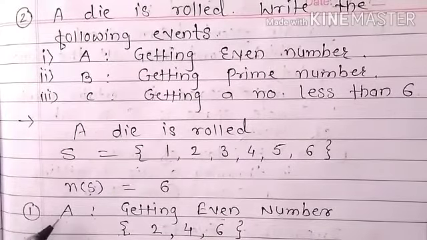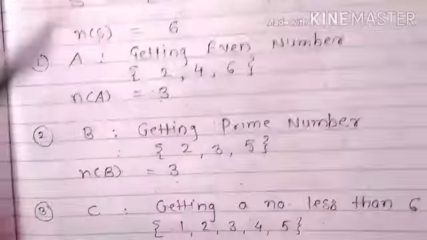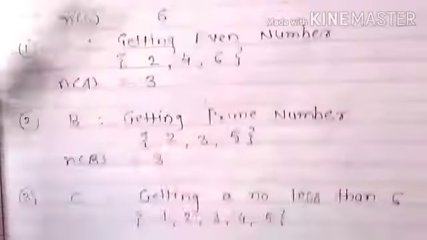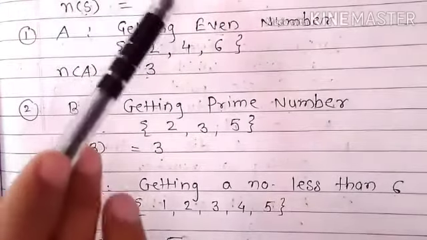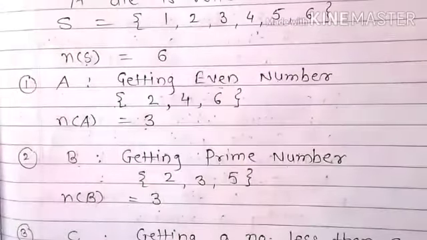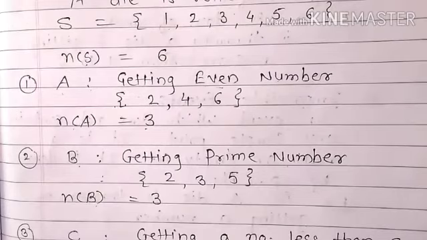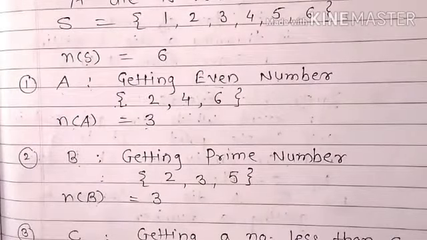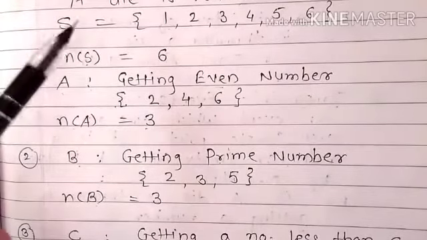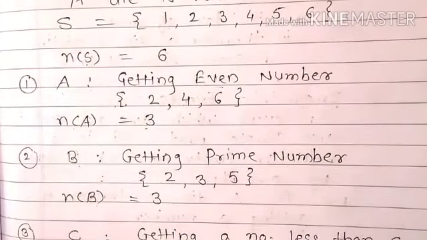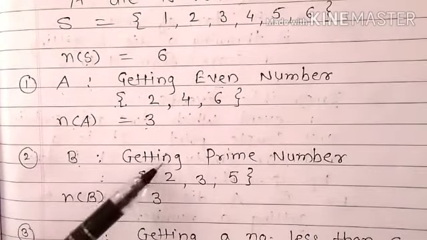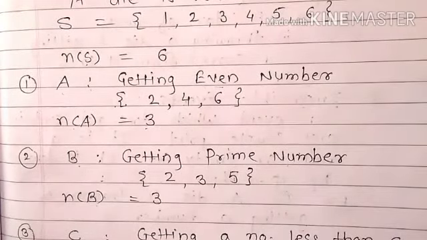Now my first event is getting an even number. In the sample space, look at which are the even numbers. The even numbers are 2, 4, 6. So the number of sample points in the event A is 3. This event A is a subset of the sample space S. The second event is B, getting a prime number.